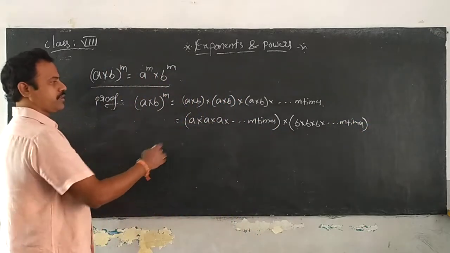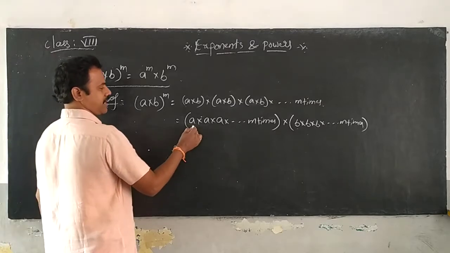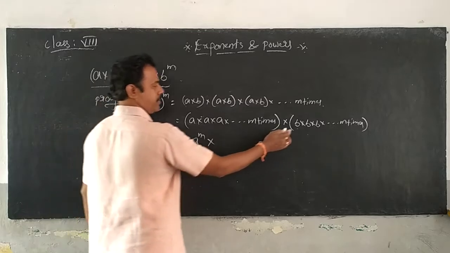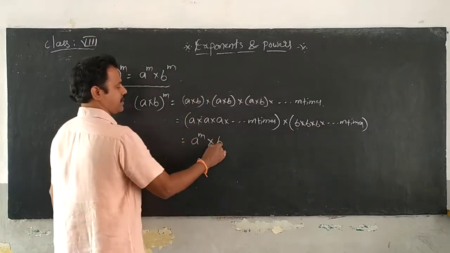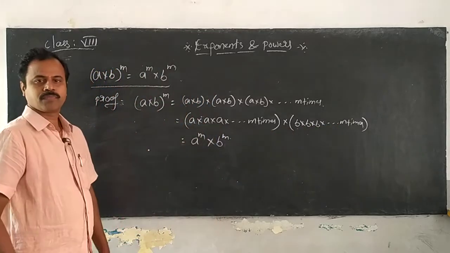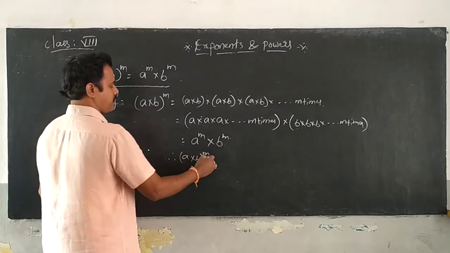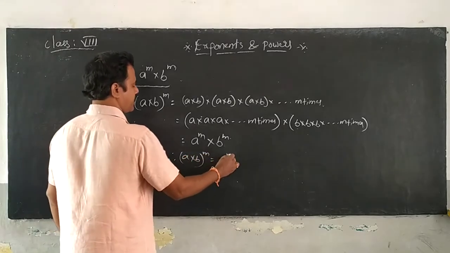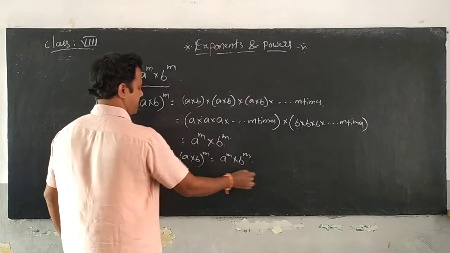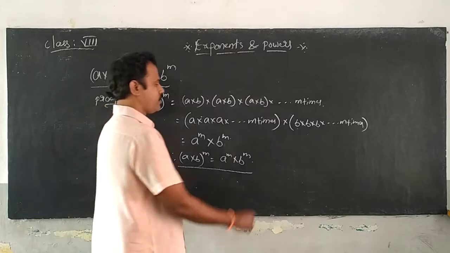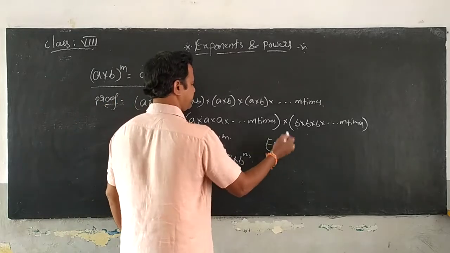Now what are we going to do here? This a is repeated m times, so you can write it as a power m, and b is repeated m times, so you can write it as b power m. Therefore (a into b) whole power m is equal to a power m into b power m. Is it clear?